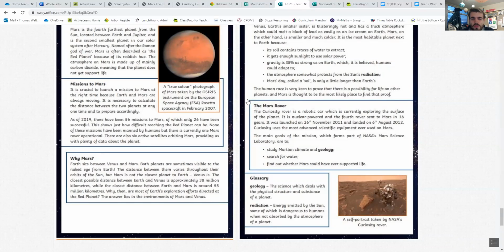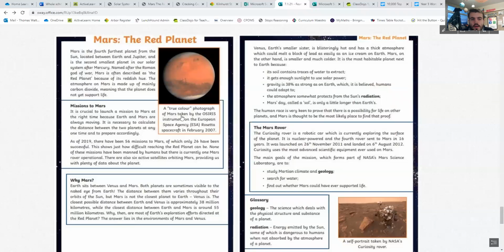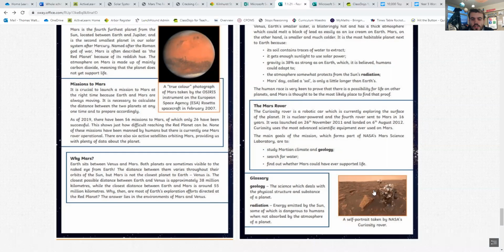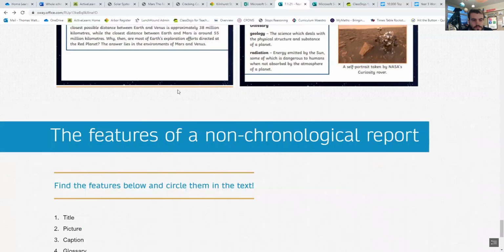What are the captions in a non-chronological report? We did these a little while ago, so you might be able to remember. If you have a look here, these are the captions. Underneath this picture there and underneath this picture, they show you what's going on in the pictures, all right?